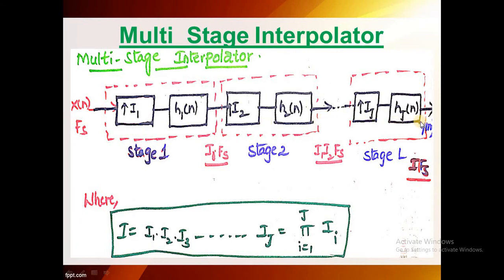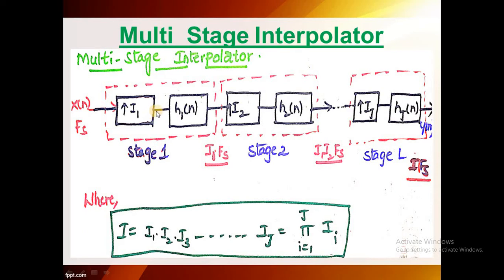Here, H1 of n, H2 of n, Hj of n are all called anti-imaging filters. Here we have to know about the interpolation concept. What is the interpolation concept? Upsampling along with the filter is called interpolation.